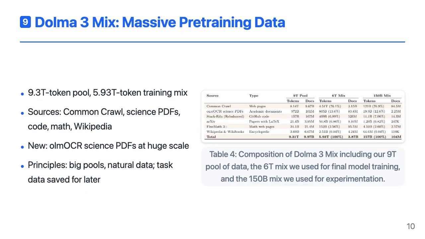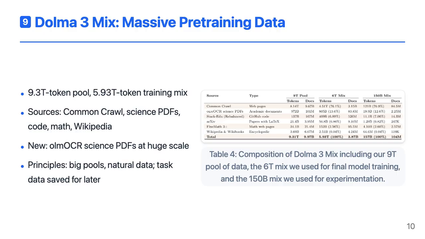The pre-training data for Olmo 3 comes from Dolma 3 Mix, a carefully curated 9.3 trillion token pool from which a 5.93 trillion token training mix is drawn. The main sources are Common Crawl web pages, a new large-scale collection of academic PDFs processed with Olmo CR, GitHub code via StackEdu, math-heavy web pages from FineMath, and Wikipedia and Wikibooks.